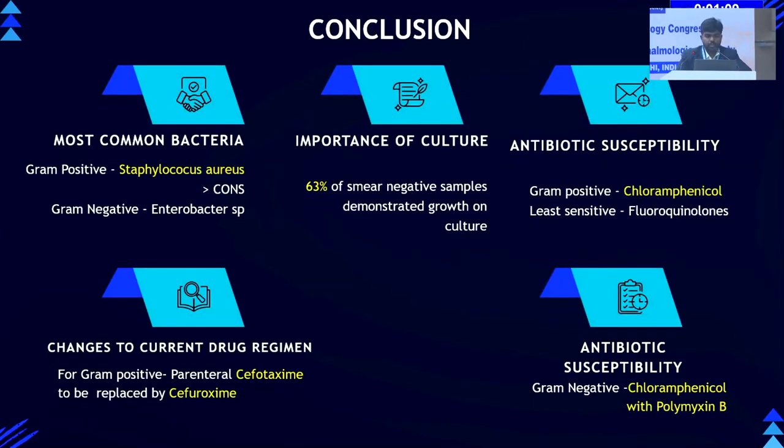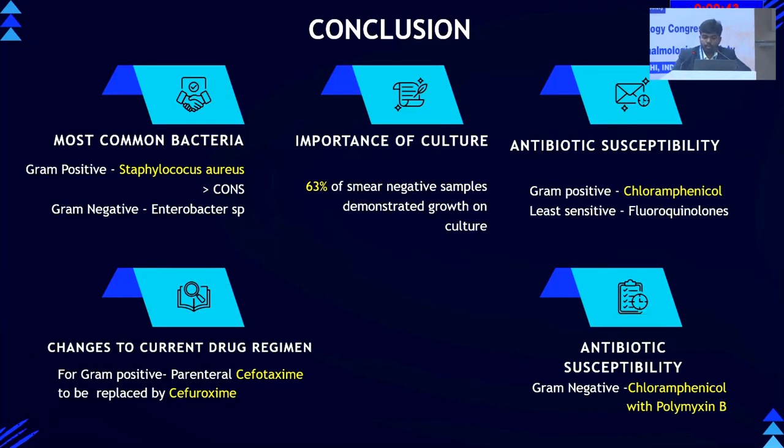In conclusion, we only had bacterial isolates from the 189 patients, the most common gram-positive being Staphylococcus aureus, followed by coagulase-negative Staphylococcus, and the most common gram-negative being Enterobacter species. 63% of our smear-negative samples demonstrated growth, which underscores the importance of sending all patients for culture sensitivity despite your gram staining results.